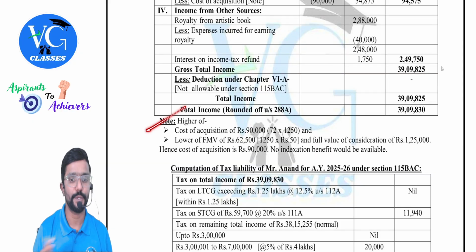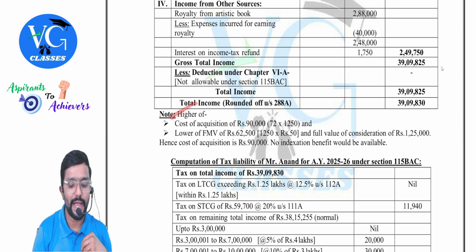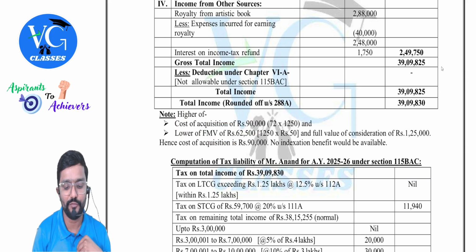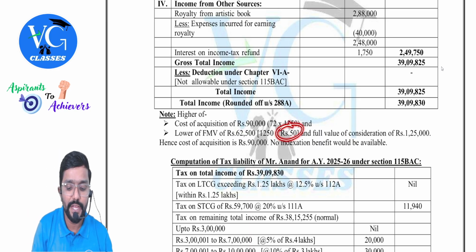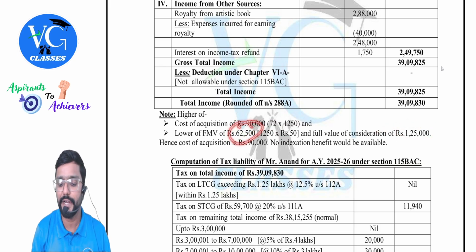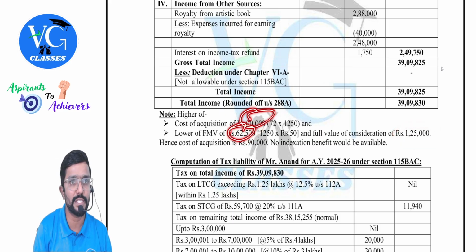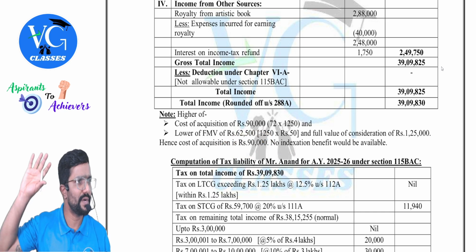Yes, here it is. Note. What is the cost of acquisition under section 112A? Higher of actual cost, or second point, lower of FMV and sale value. How do we get FMV? Whatever FMV on 31st January 2018, which is 50 into 1,250. Compare that with sale value. Take whichever is lower: 62,500 or 1,25,000, whichever is lower, 62,500. Compare that with actual cost. Take whichever is higher. How much is that? 90,000. No indexation. No indexation. Hope you understand.